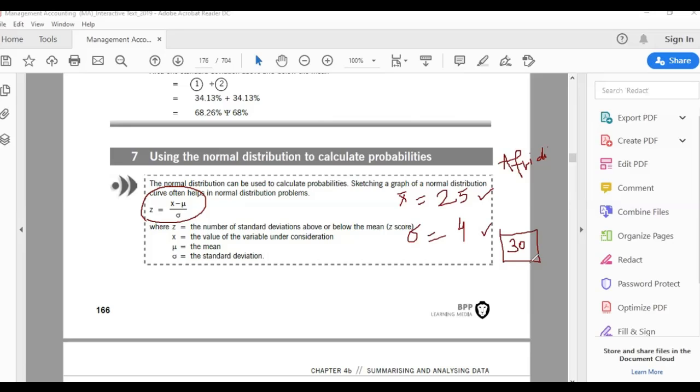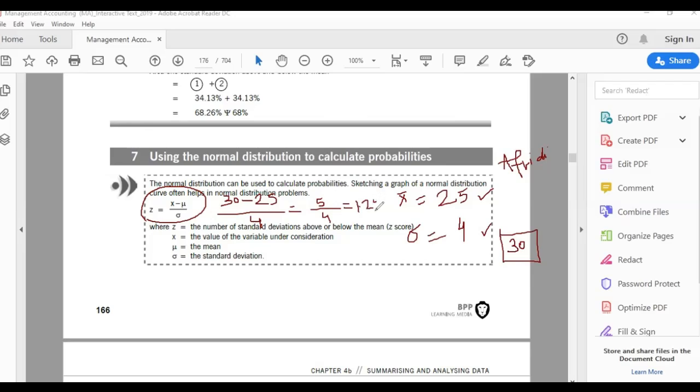So this is Afridi's average, and this is the standard deviation. So x minus mu: 30 minus mu, which is 25, divided by standard deviation 4. What do you get here? You get 5 divided by 4. And when you divide 5 by 4, what do you get? 1.25, right?